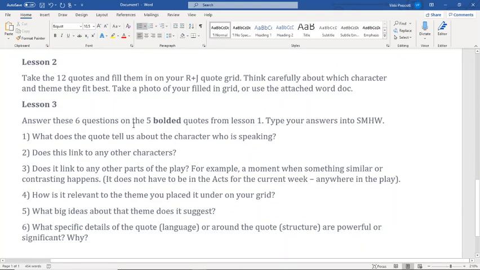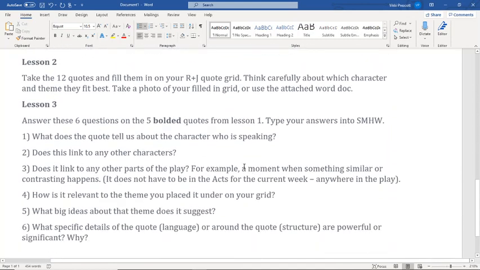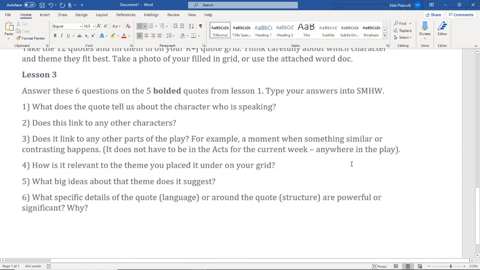And then you can move on to lesson 3, reading these questions here, and they're based on the bolded quotes up here. And then you're just again reading the questions and answering in Show My Homework. What does the quote tell us about the character? Does it link to any of the other characters? Does it link to other parts of the play?